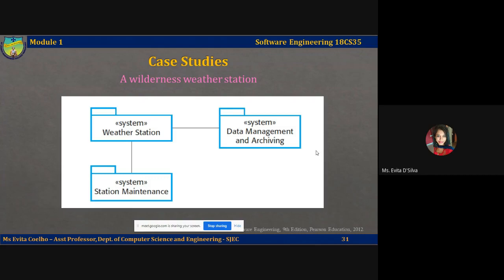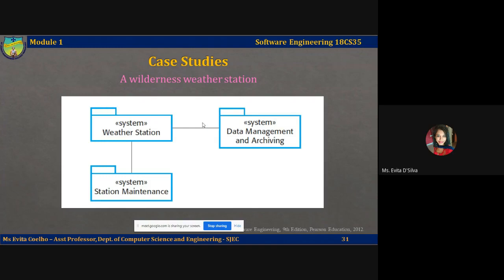Here also you can see it has three components. The weather station itself is one system, the other system is the data management and archiving system, and the third system is the station maintenance system. Do not worry about the diagrammatic notations now, because we will study what these diagrams and notations are in detail when we take up UML, Unified Modeling Language. Just understand that the wilderness weather station system comprises these three systems, and this symbol is used to denote a system. So you can see there are three components here.